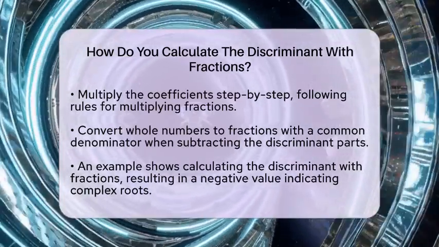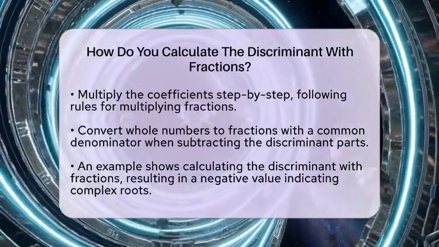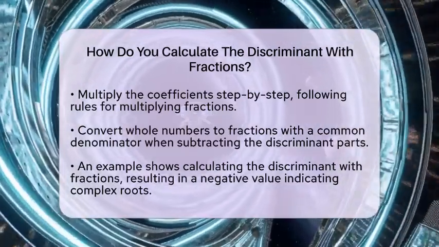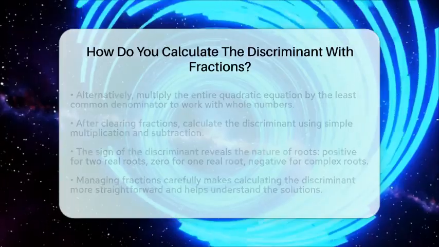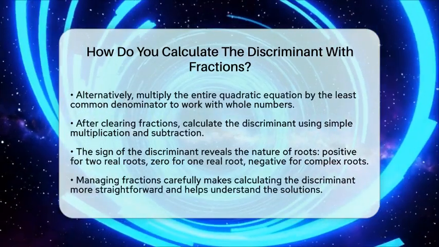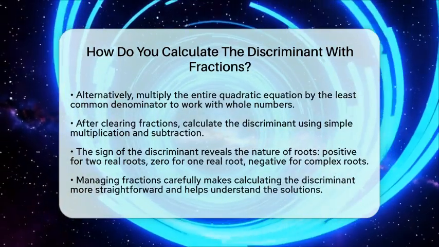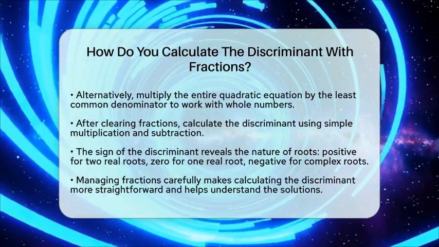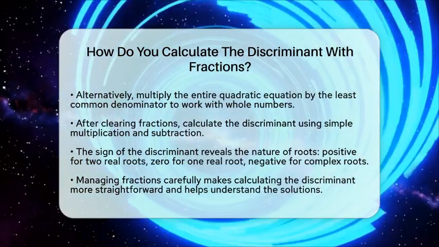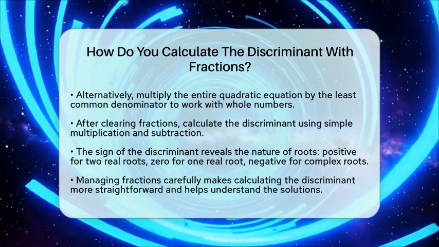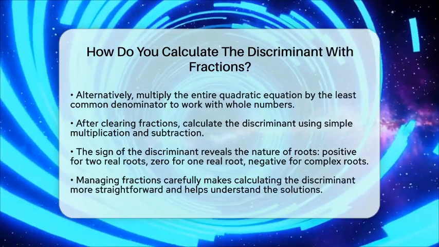b squared is negative 27 squared, which is 729. 4 times a times c is 4 times 18 times 20, which equals 1,440. Subtracting gives you 729 minus 1,440, which equals negative 711. This negative discriminant again indicates two complex roots.